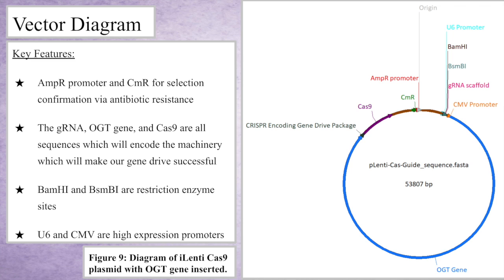The gRNA scaffold sequence is necessary for the Cas9 binding. The gRNA scaffold codes for a guide RNA which will locate the precise section of the fly genome that we want to insert our OGT gene into.